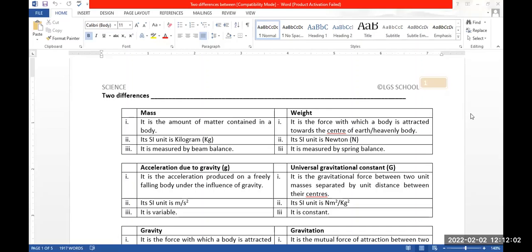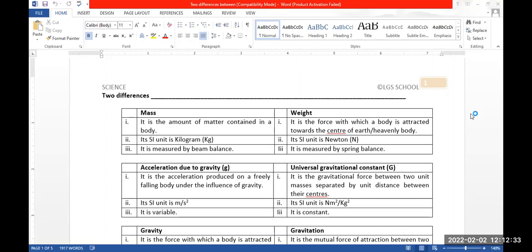Similarly, the differences between acceleration due to gravity small g and universal gravitational constant capital G. Acceleration due to gravity is the acceleration produced on a freely falling body under the influence of gravity. Universal gravitational constant capital G is the gravitational force produced between two unit masses separated by unit distance between their centers.